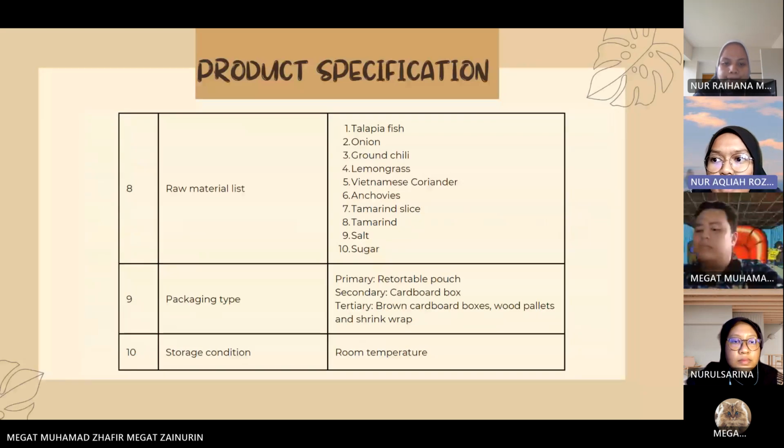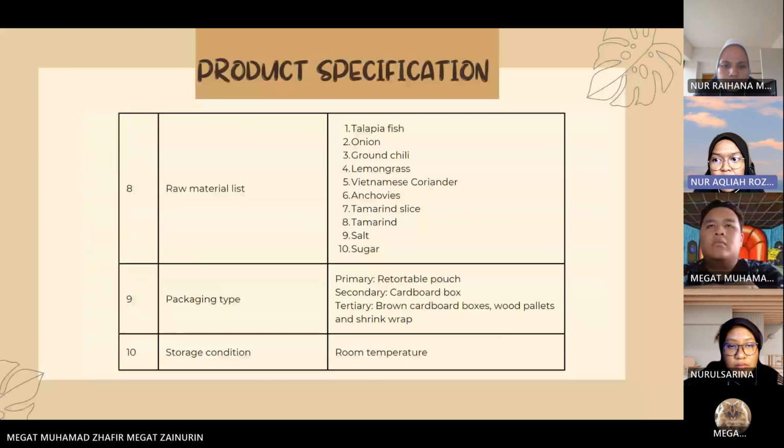Okay, the raw material list is tilapia fish, onion, ground chilies, lemongrass, Vietnamese coriander, anchovies, tamarind slice, tamarind, salt, and sugar. For the packaging types, there are three types: primary, secondary, and tertiary.